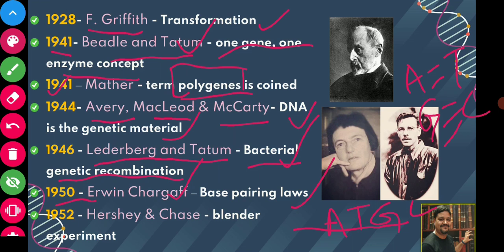Then in 1952, Hershey and Chase, this is Hershey, Chase, with their blender experiment. In the blender, they mixed the DNA content. We will study that particular experiment, and they confirmed that the DNA is actually genetic material and not protein. There was confusion that protein may also be genetic material, but they proved that DNA is the genetic material.